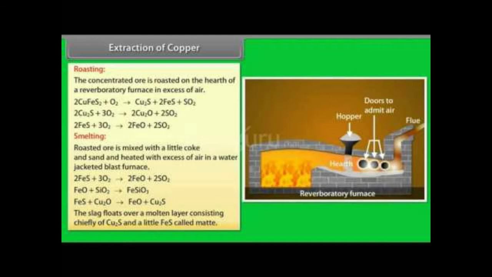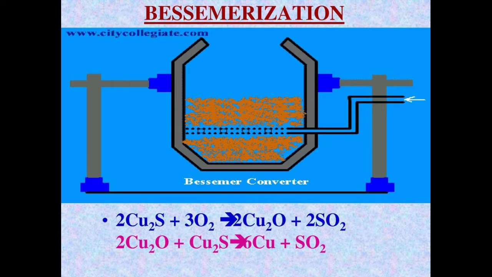Smelting. The roasted ore is mixed with powdered coke and sand and is heated in a blast furnace to obtain matte. Cu2S plus FeS is called matte. And slag. The slag is removed as waste. Bessemerization. The molten matte is transferred to Bessemer converter in order to obtain blister copper.